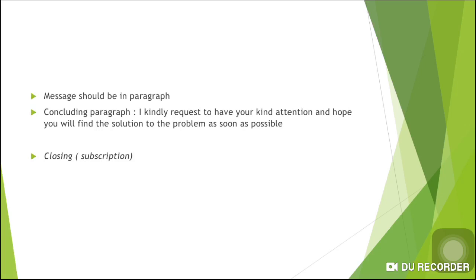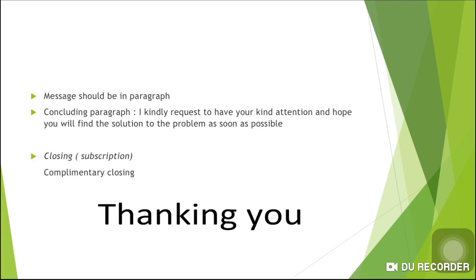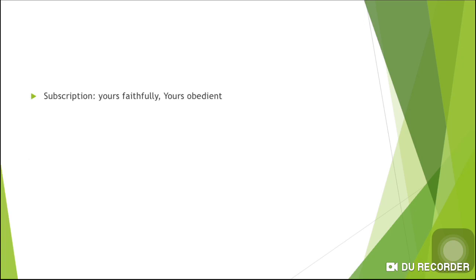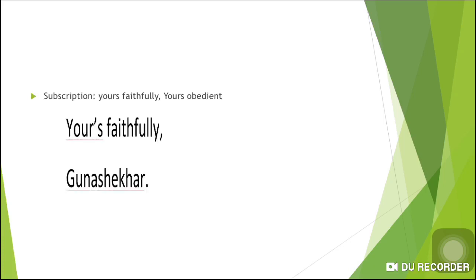This is the concluding way of your complaint letter. And the closing subscription should be a complimentary closing. For the complimentary closing, usually everyone writes at the center, or else you can write at the left part of your letter, thanking you. So the last and next step is the subscription. Subscription means yours faithfully, yours obediently, Gunashekara. Like this, your letter should end with the subscription, yours faithfully.